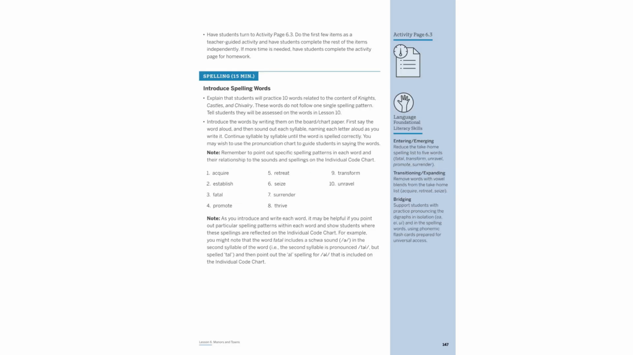Let's explore spelling words related to knights, castles, and chivalry. Focus on words like acquire, establish, and fatal. Notice the schwa sound in fatal's second syllable. Practice these words, paying attention to unique spelling patterns. Use the individual code chart to understand these patterns better, enhancing your spelling skills.